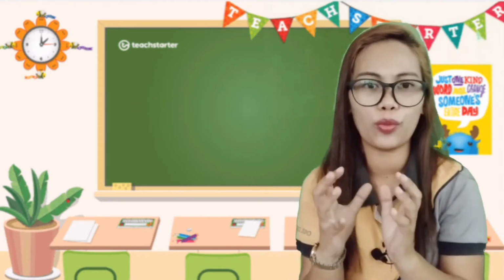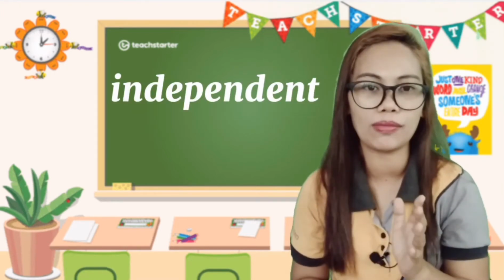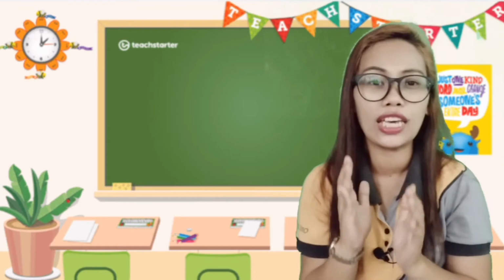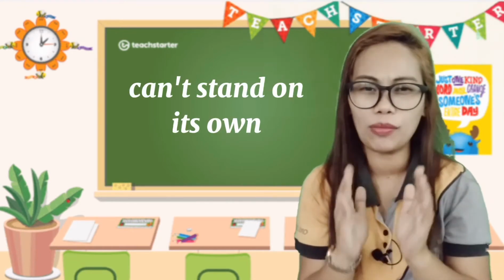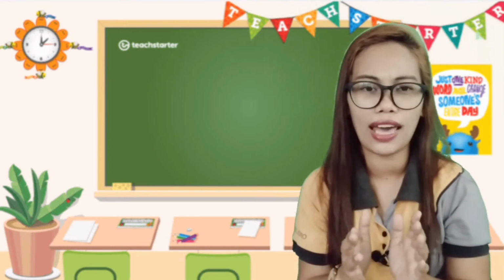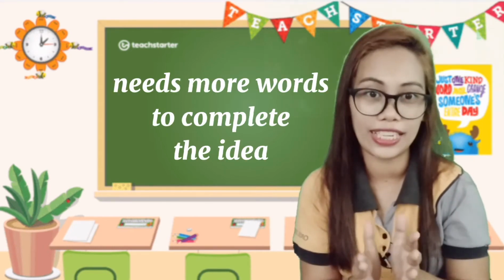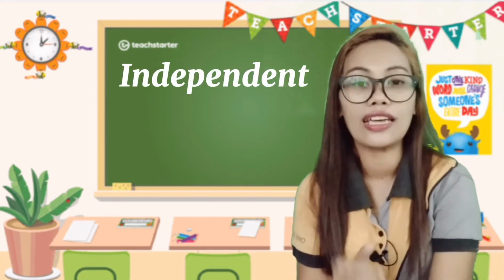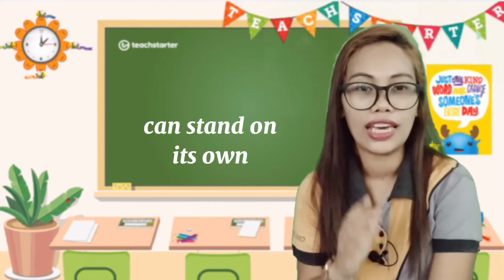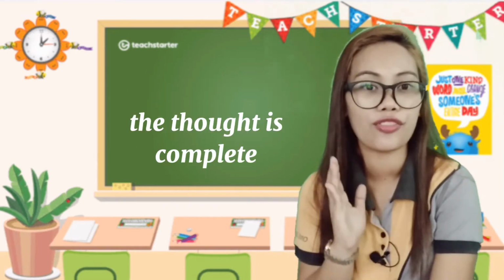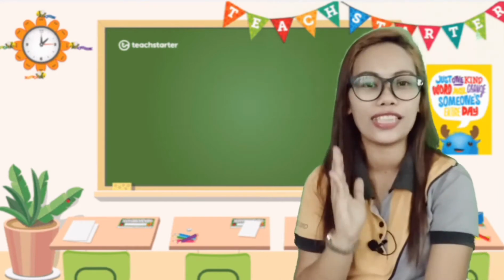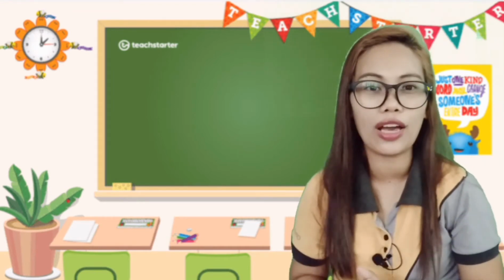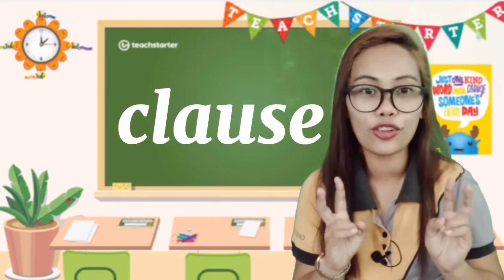Sometimes, this group of words are independent, and sometimes this group of words are dependent. When we say dependent, ibig sabihin nun, hindi niya kayang tumayo mag-isa. It means that something is lacking. It means that it needs more words to complete the idea or thoughts. When we say independent, it means that nakakatayong mag-isa. It means that the idea is complete, the thought is complete. So now, let's take a review about these words, group of words, that we are going to call as clause.